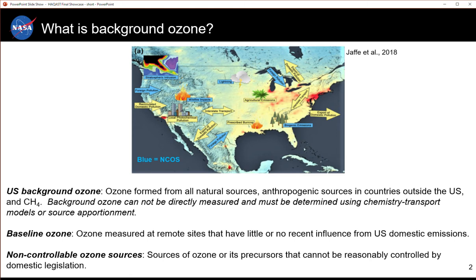A similar concept that can be derived from measurements is baseline ozone, and that's ozone measured at remote sites that have little or no recent influence from U.S. domestic emissions. Another important concept is non-controllable ozone sources. The blue arrows in this figure indicate non-controllable sources such as stratospheric intrusions, foreign emissions, wildfires, and biogenic sources.